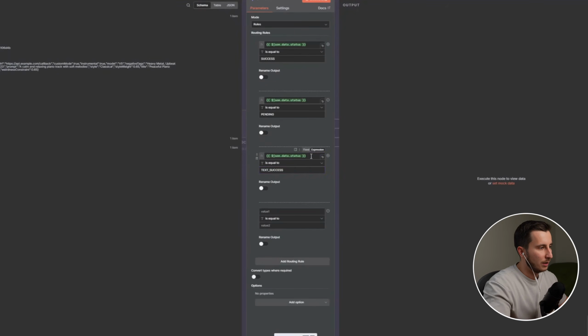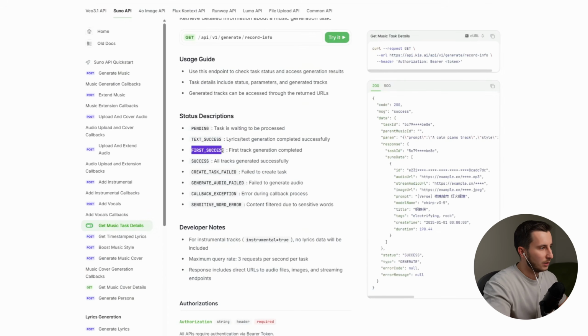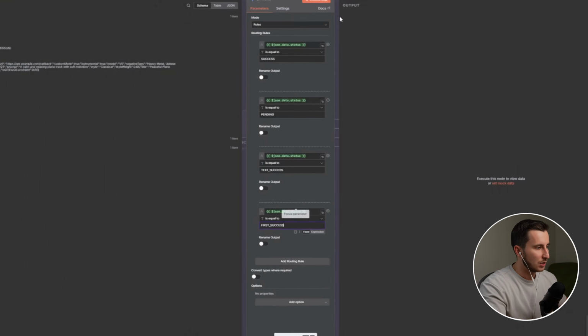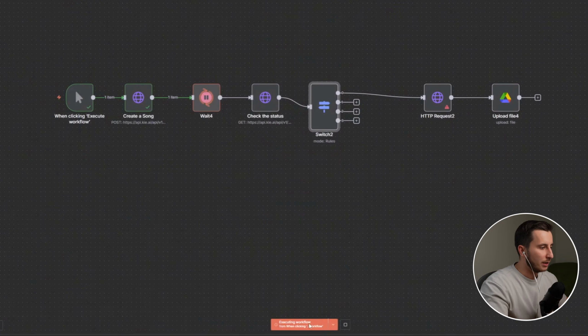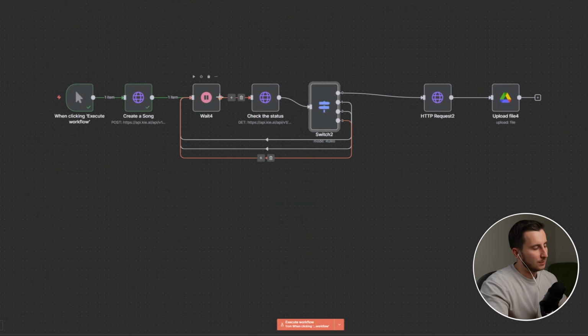And the final one, I'm going to take one more. If the text is equal to first success. First success is basically when the first song is finished and the other song hasn't finished yet. So in all those steps, I'm going to return back to the fates module. So I'm going to be checking every 10 seconds if the status is equal to success.